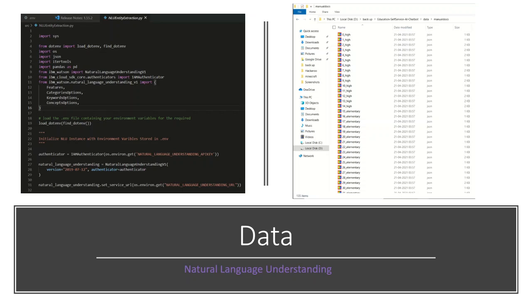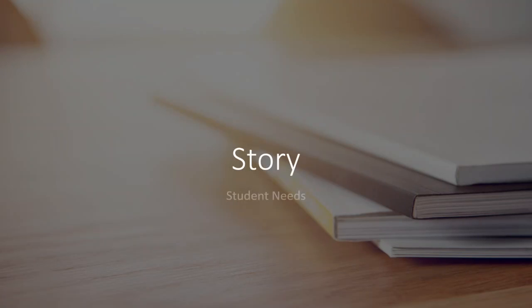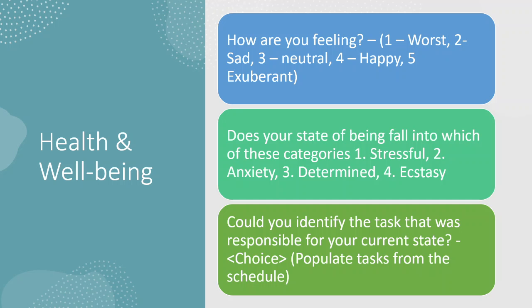The data that we collected was related to a lot of schools and the subjects that they provide, and it can be queried by using natural language, with natural language understanding. Coming to the students' needs, as we have identified from track one, we have implemented health and well-being as the first use case.